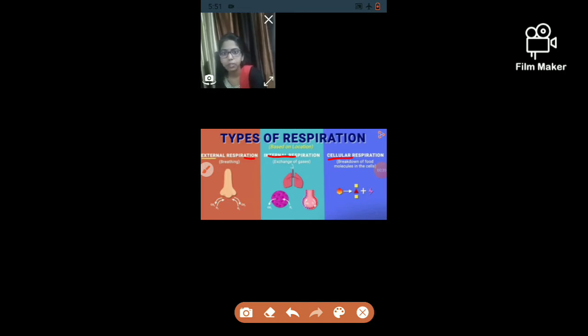External respiration is also known as breathing, where the exchange of gases, meaning carbon dioxide and oxygen, is taking place between the external environment and the human body through the nose. Internal respiration is the exchange of gases as the air enters the lungs. Exchange of gases takes place between the lungs and the blood. From the blood, the oxygen will enter into the cell and the carbon dioxide from the cell will go to the blood.